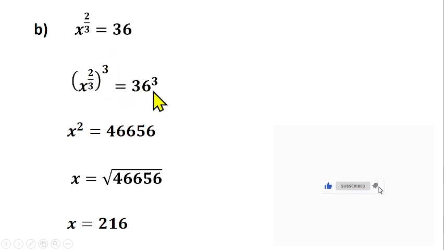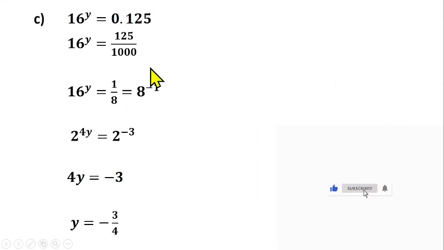That is like this. You have x raised to the power 1 over 3, then raised to the power 3. Then you do the same to the right hand side, because what you do to the left hand side, you do to the right hand side as well. That means this 3 will take care of the cube root. So you have x squared left. Then 36 cubed gives us 46,656. Then how do I remove the square here? Because I'm looking for x. So you can take the square root of both sides to remove the square. So x equals the square root of 46,656. That will give us 216. So our x is equal to 216 for question B.